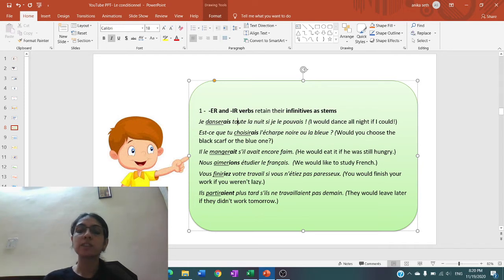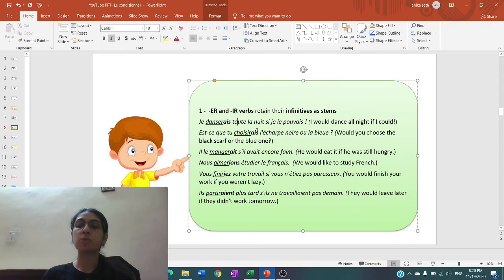Then next one, est-ce que tu choisirais les chaussures noires ou les bleues? So choisirais, verb choisir, IR verb. Infinitive of the verb is the stem, that is choisir.